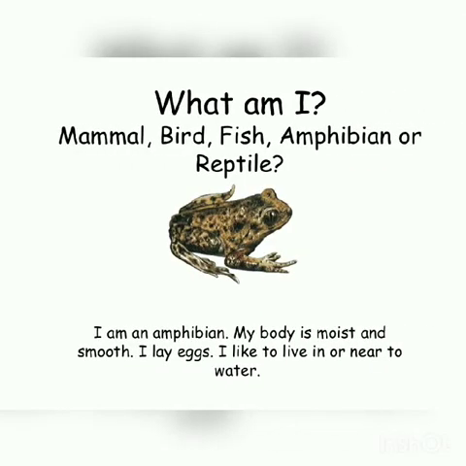Now, what am I? Again, we have to put this animal into its correct group. What can you see? Does it have scales on its body? No. Does it have fur on its body? No. Does it have fins? No. Does it have wings? No. So it cannot be a bird. So yes, it is an amphibian.